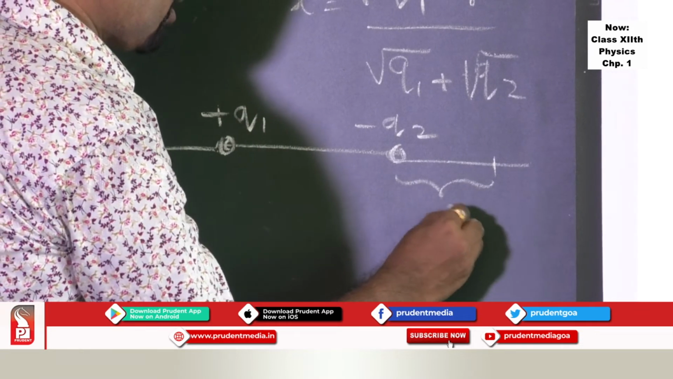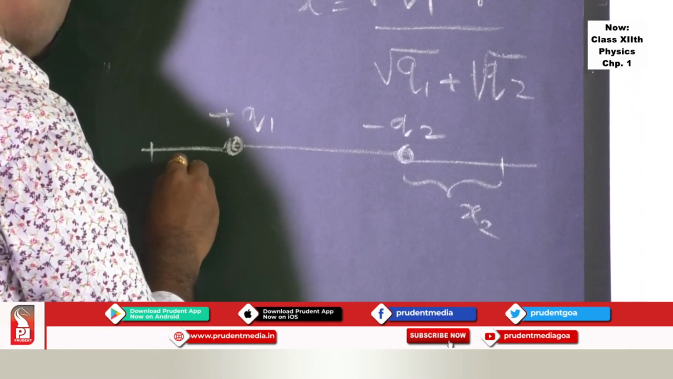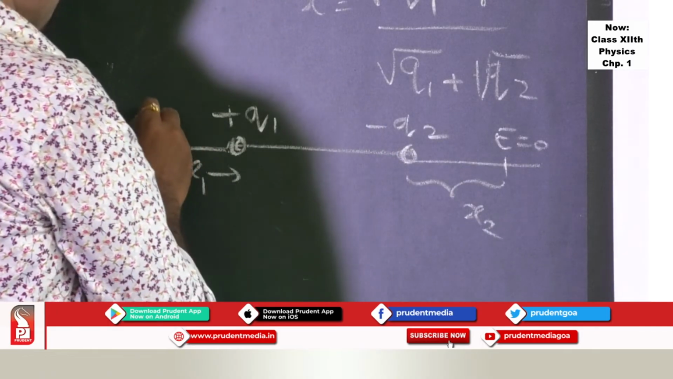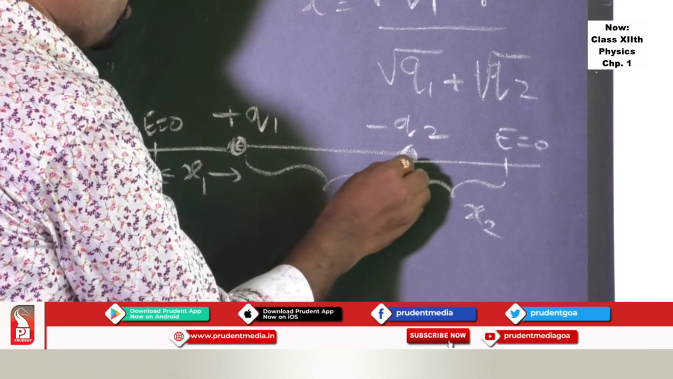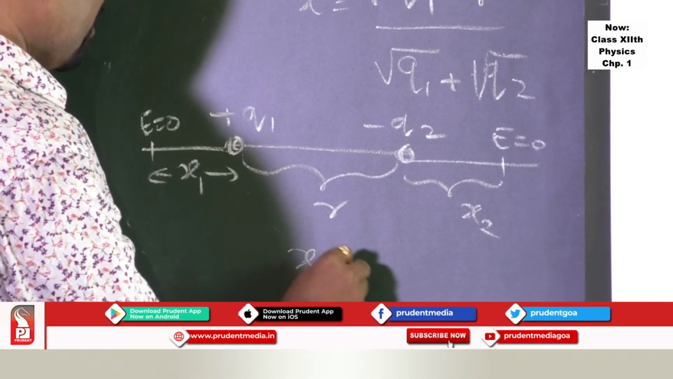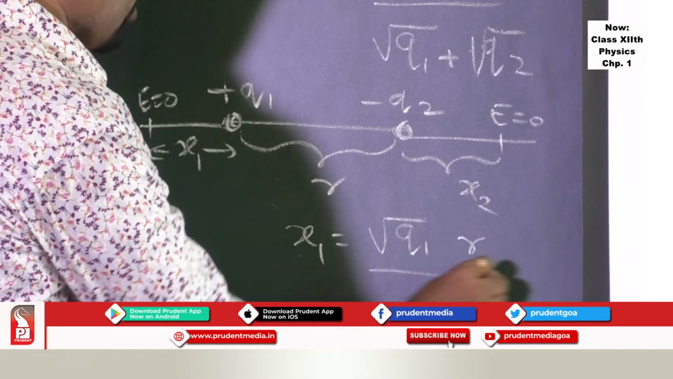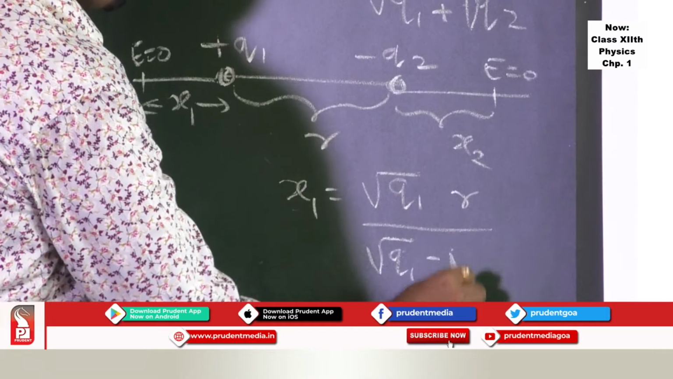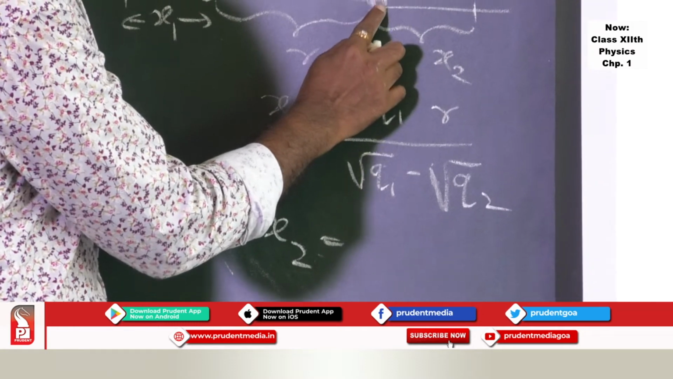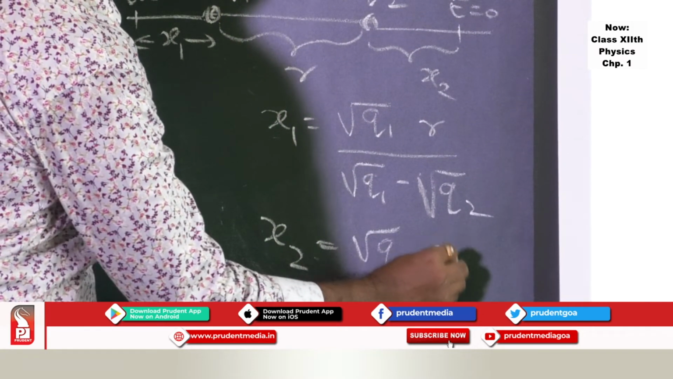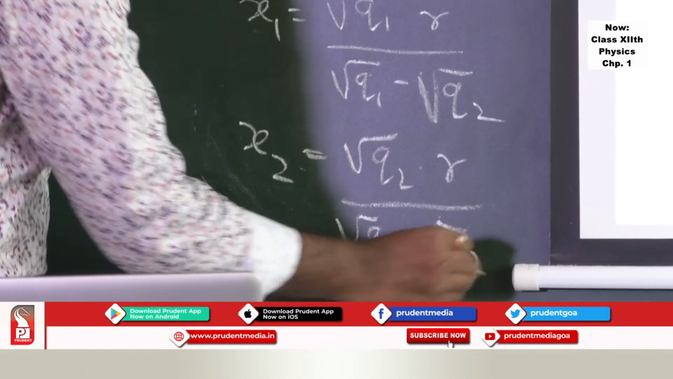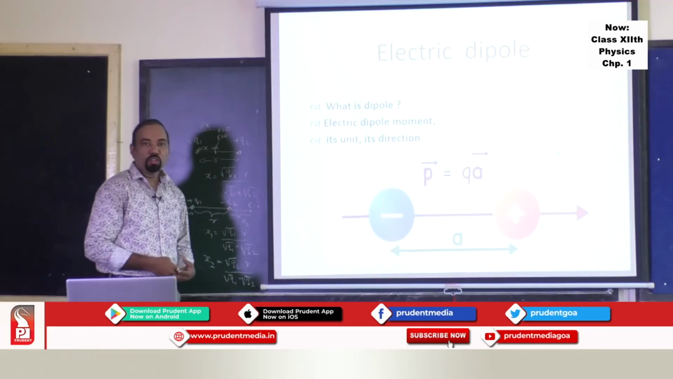It will be either this side or this side. Suppose the distance x2 you take, and this distance you take x1, at which the neutral point is observed. Here the electric field is zero, and the distance between the two charges is r. One can easily find this x1 as root of q1 into r upon root of q1 minus root of q2. And likewise, I can find the neutral point x2 from charge q2 as root of q2 times r upon root of q1 minus root of q2. These are the simple, direct formulas to be employed to solve numericals.